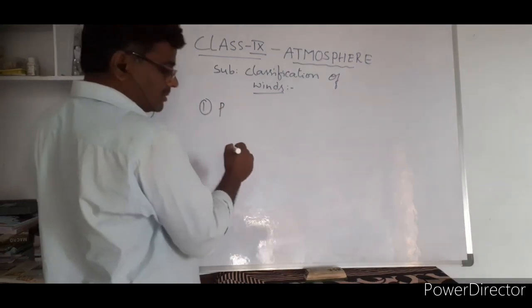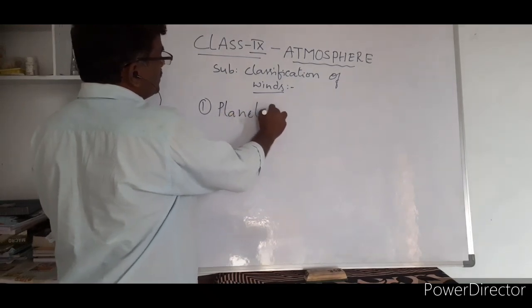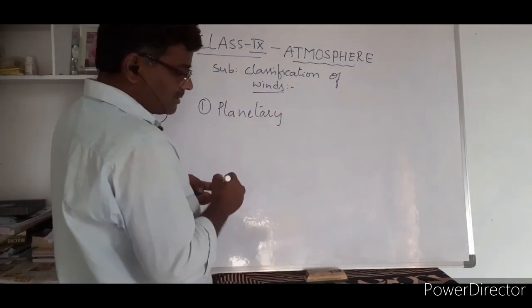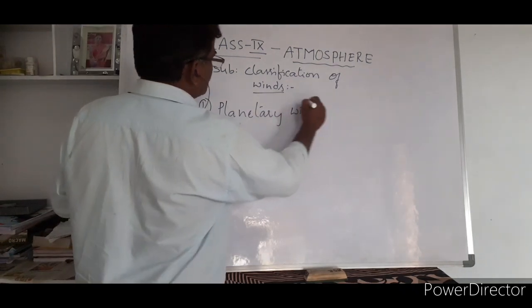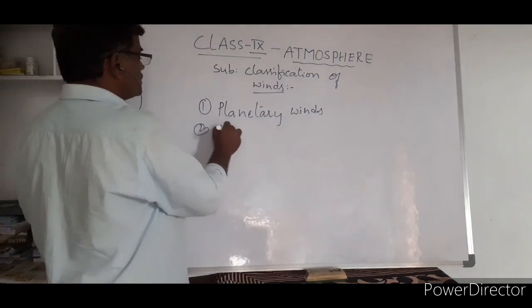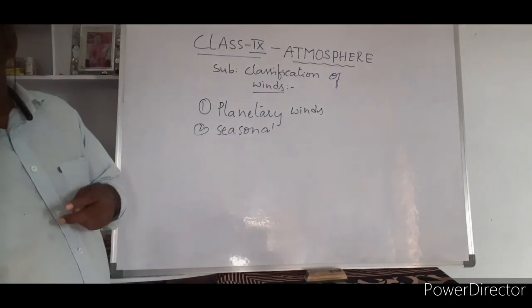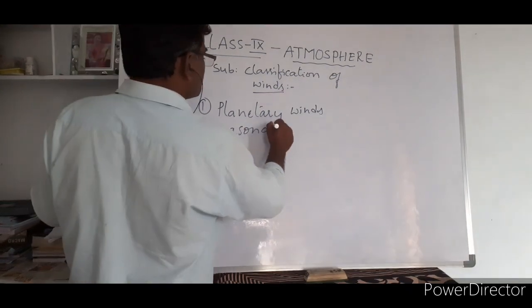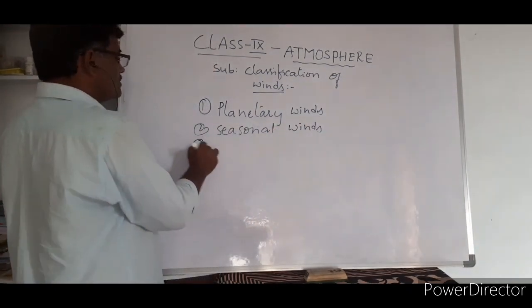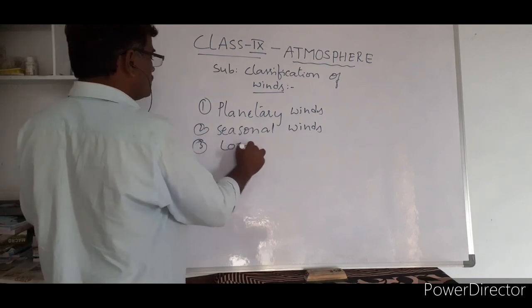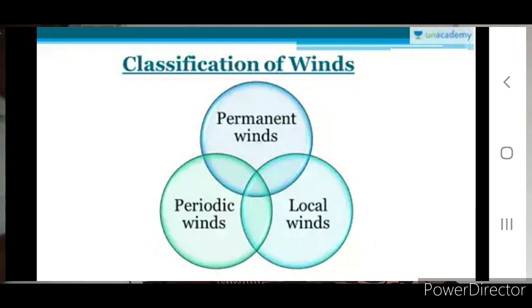One is planetary winds. Second one is seasonal winds. The third one is local winds. How many types of winds are there?